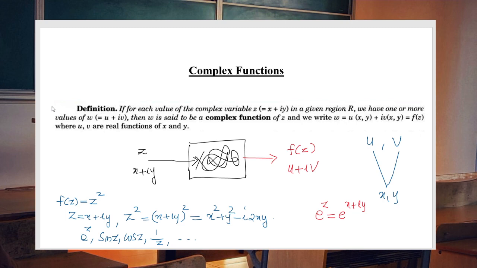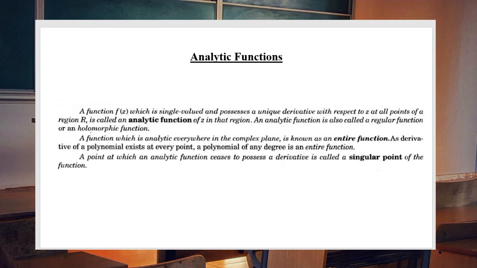Now today we will discuss a very special type of complex function which is called the analytic function. This analytic function is related to differentiable functions. A single valued complex function f of z, suppose it possesses a unique derivative with respect to all the z values, then that particular function is called an analytic function.